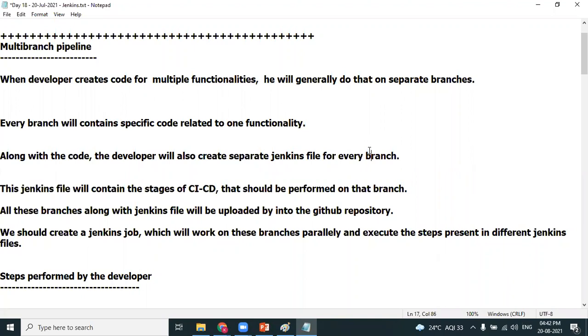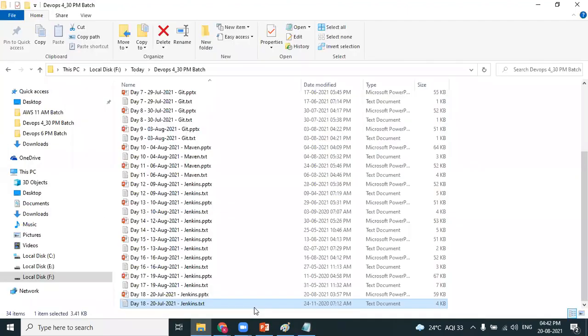Wait, one minute. Where did we mention it? While just creating a job, we mention slash master. In yesterday's session, did we mention it? No, yesterday's session we did not, but in the freestyle project we mentioned master.